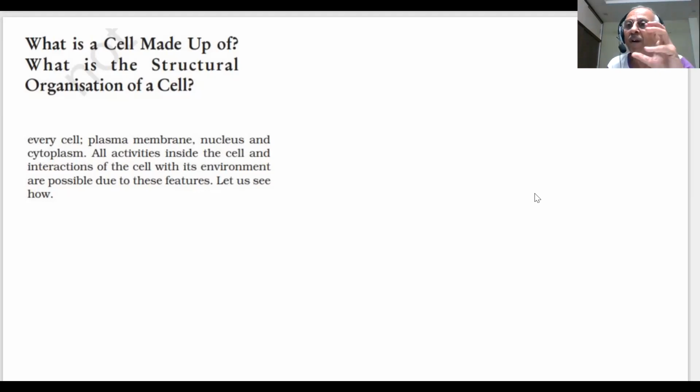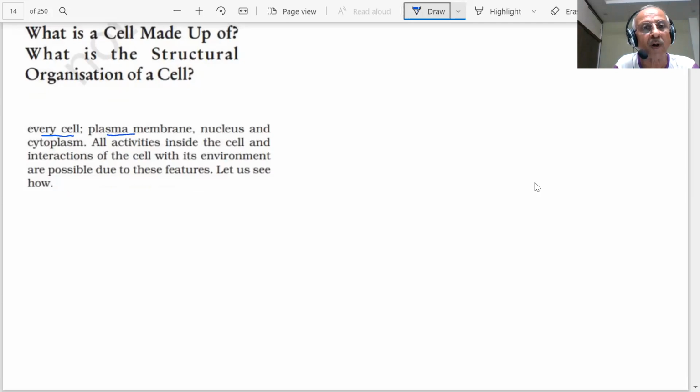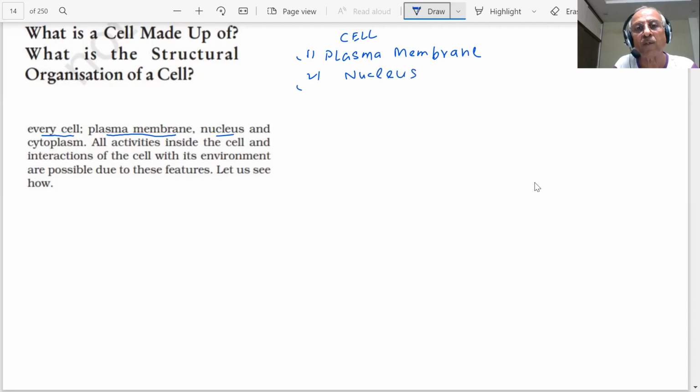Every cell has a plasma membrane. Important point. Every cell has a plasma membrane. First important point, that whenever you have a cell, there is a plasma membrane. We will study each one of that. And there is a nucleus. Inside the cell, you have a nucleus and cytoplasm. All activities inside the cell and interaction of the cell with its environment are possible due to these features. Let us see how.